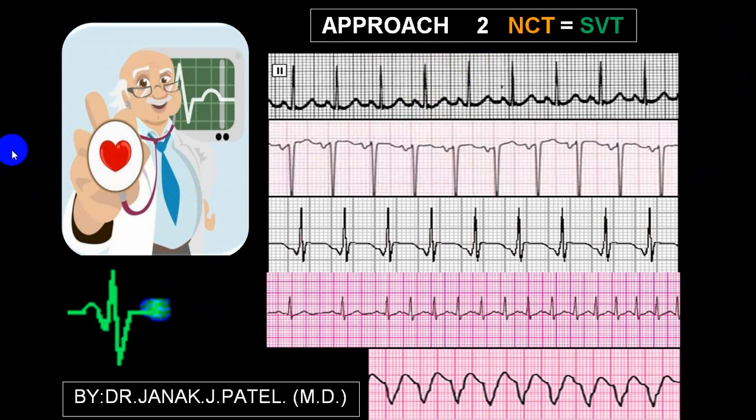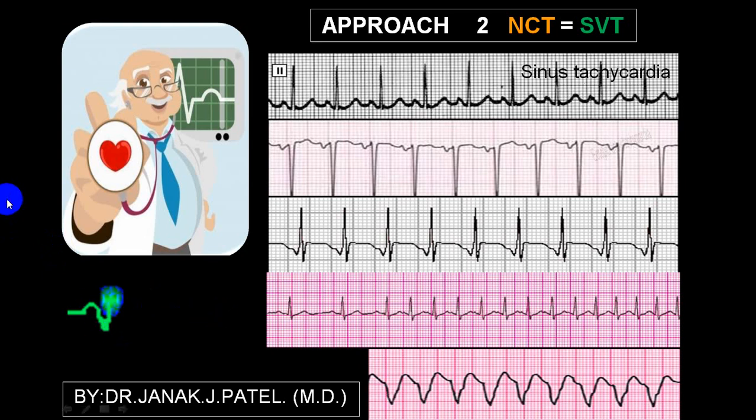These are all narrow complex tachycardia. Only this is broad complex tachycardia. So all of these belong to what we call supraventricular tachycardia, while this is ventricular tachycardia. Supraventricular tachycardia can be narrow complex or broad complex. We'll talk about that difference in the next lecture. But ventricular tachycardia is invariably broad. Very rarely it is a narrow complex tachycardia. That we'll discuss in ventricular tachycardia.